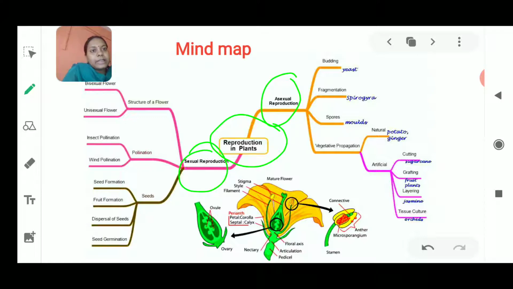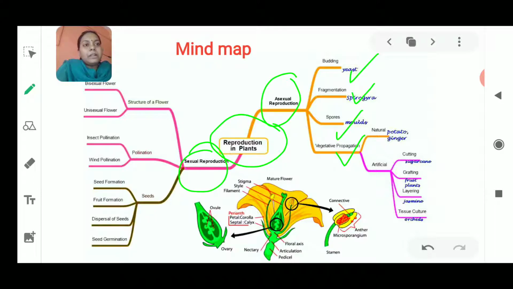Now in asexual mode of reproduction, we can see that there are different types, that is budding, fragmentation, spore formation and vegetative propagation. Now in budding we will study only the example of yeast, whereas it takes place in many organisms, but what we need to study here is only yeast cells.